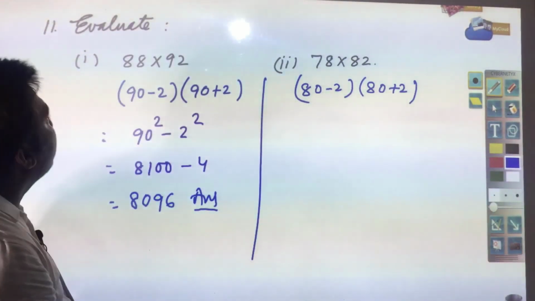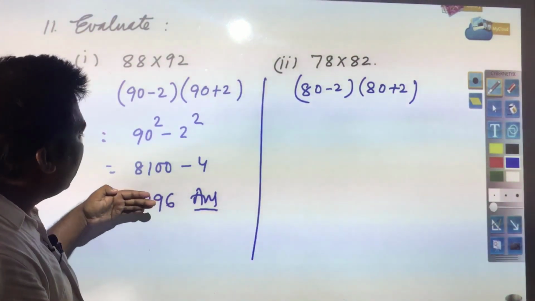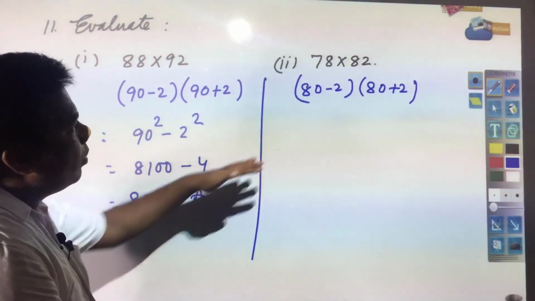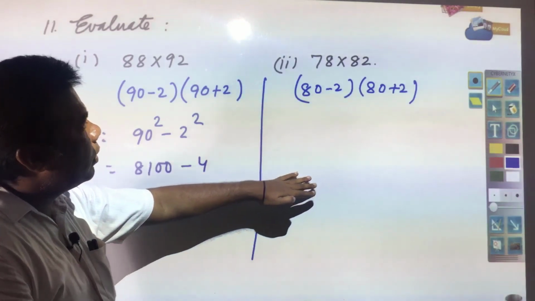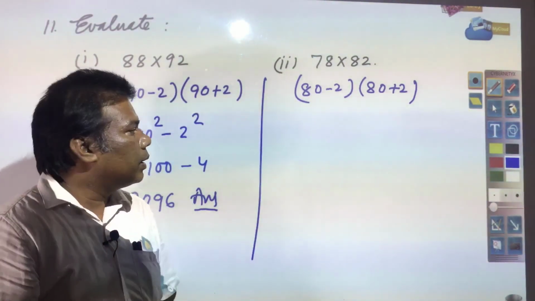So, I hope rest all the questions you will be able to solve. So, whichever questions are not solved today, you try to solve those questions because hint already I have given. So, you must complete this exercise so that next day we will discuss next topic.